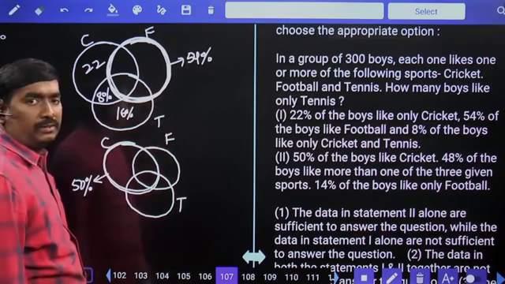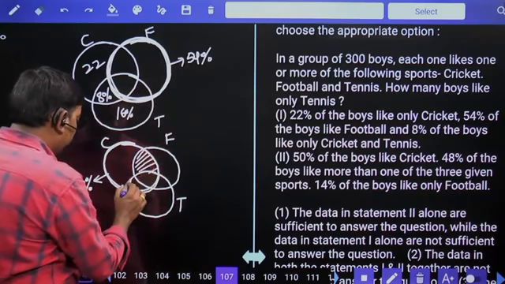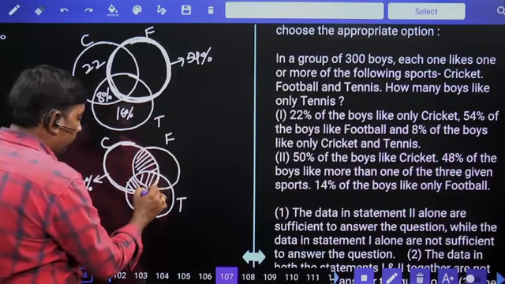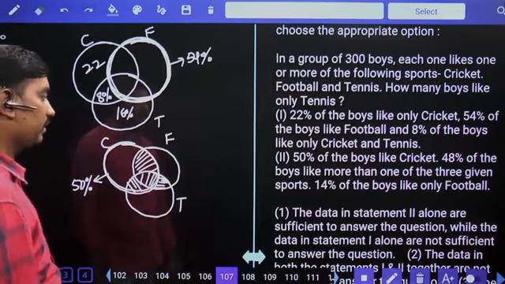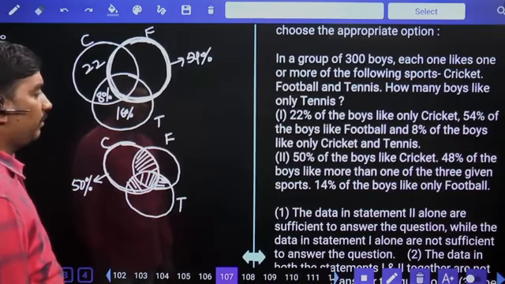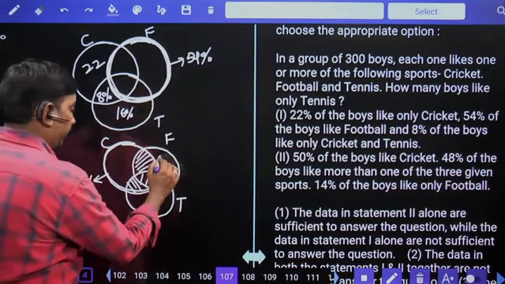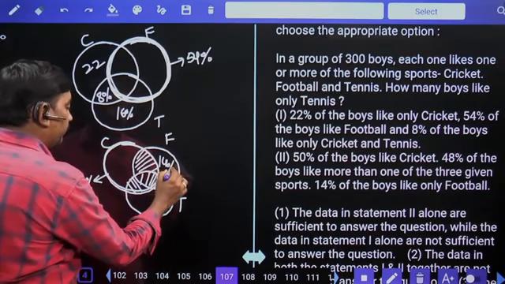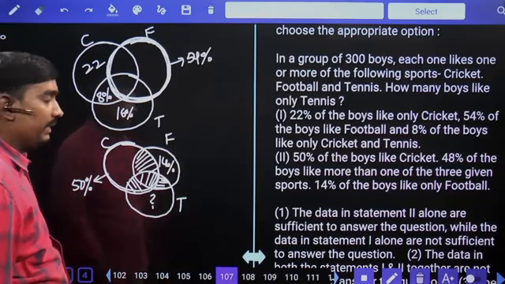More than one of the three given sports means 2 and 3. This common part they gave as 48%. 14% of the boys like only football. Only football 14%. This only tennis is how much we need to calculate.